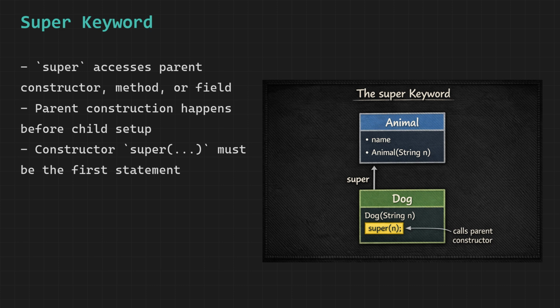The third use is accessing a parent field when both parent and child have a field with the same name. Writing super.name gives you the parent's version of name, while just name gives you the child's own version. The most important rule: super used to call a constructor must be the very first statement inside the constructor. No code can come before it. Java enforces this because the parent must be completely built before the child can build on top of it.